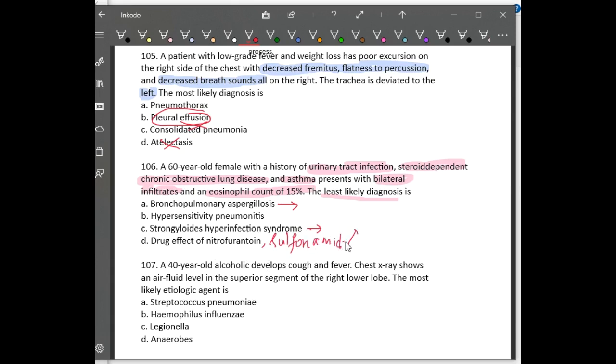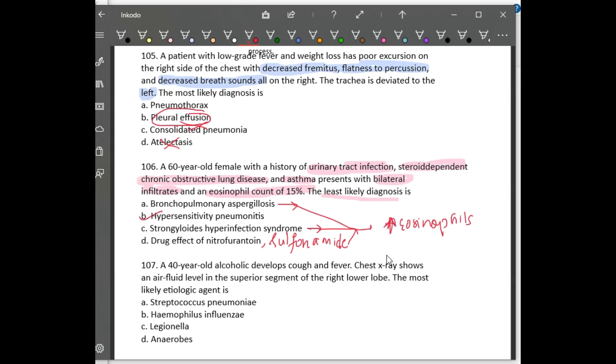So all these three are definitely associated with increased eosinophils. But hypersensitivity pneumonitis is not associated with eosinophilia. It will have bilateral chest infiltrates. It can present like all the other things, but it is not associated with eosinophilia.